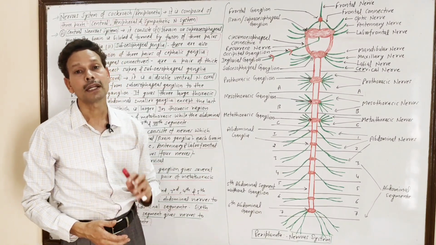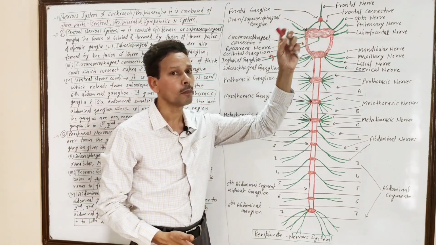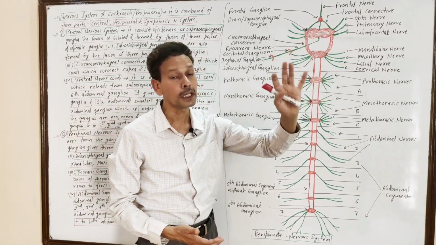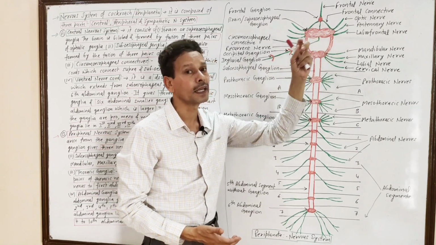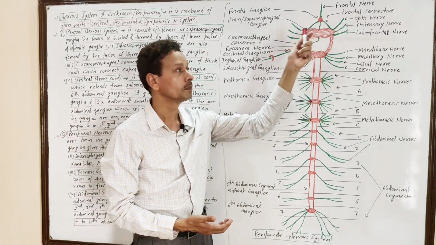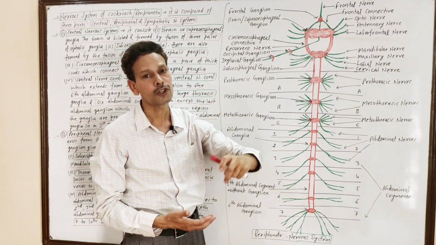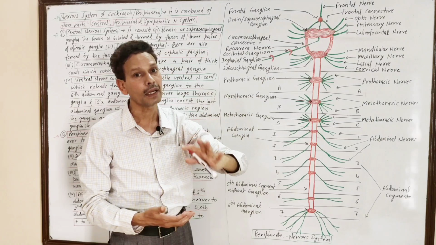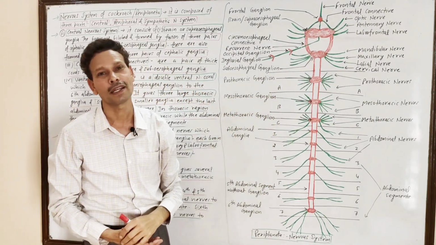This is all about the central nervous system. The central nervous system consists of a pair of brain or supraesophageal ganglia, which are made up of 3 pairs of ganglia. Note down, these supraesophageal ganglia are formed by the fusion of 3 pairs of ganglia. Then the subesophageal ganglia, which are a bilobed structure, a pair, are also made up by the fusion of 3 pairs of ganglia.